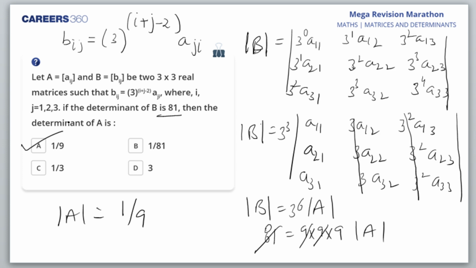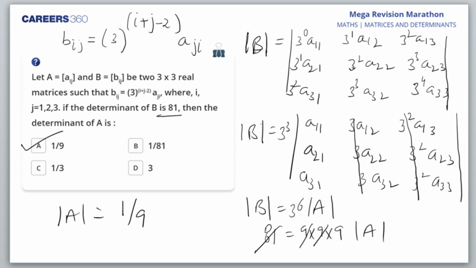Okay, students? Have you done it? Can I move on to the next one? Yes, students, please answer me quickly. A is the answer. Yeah, that's correct.